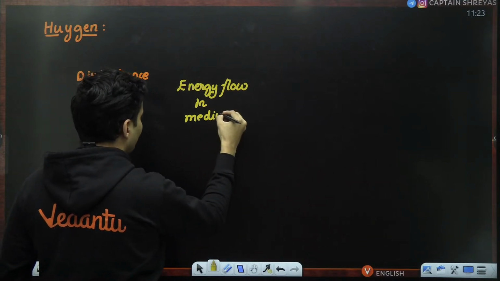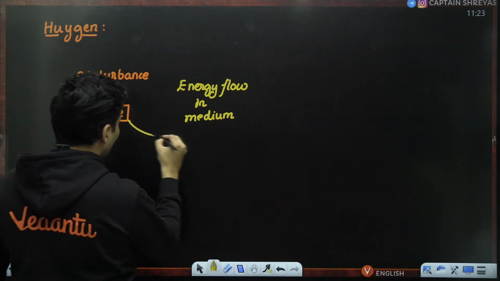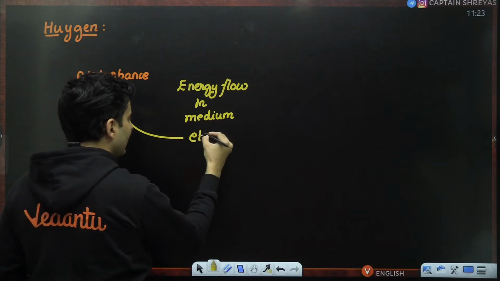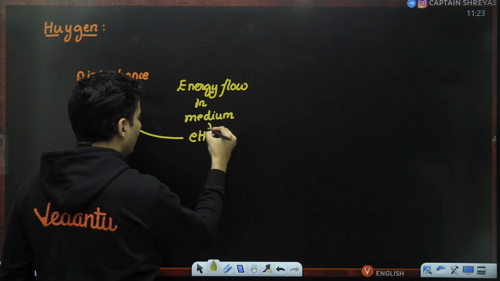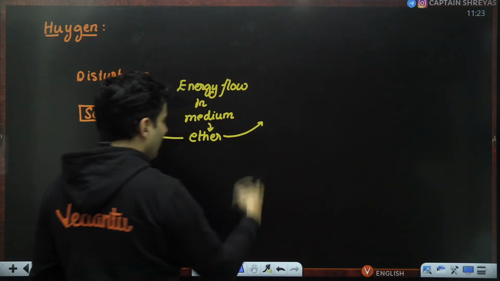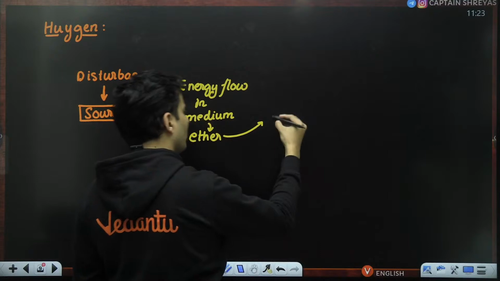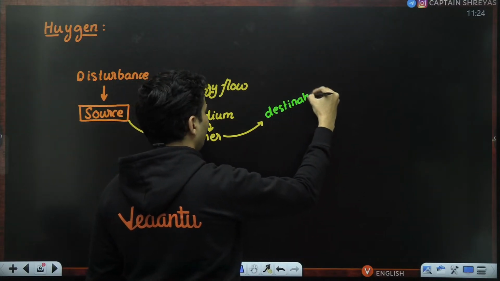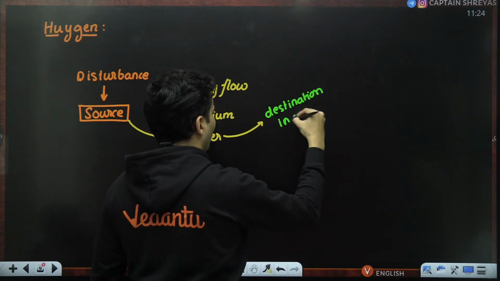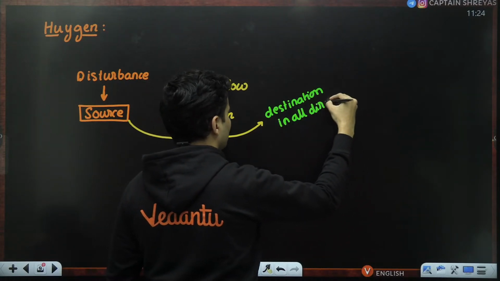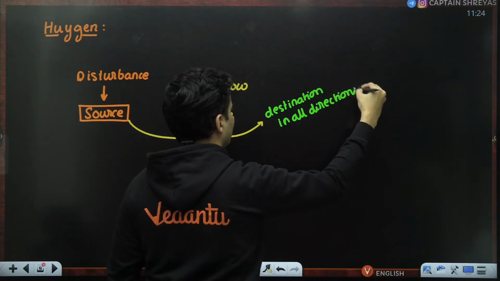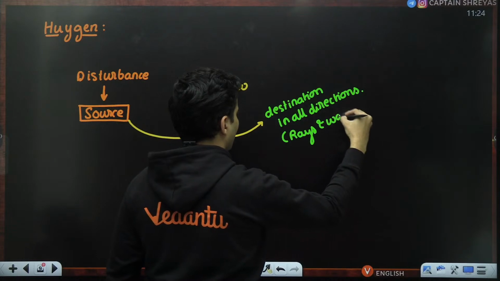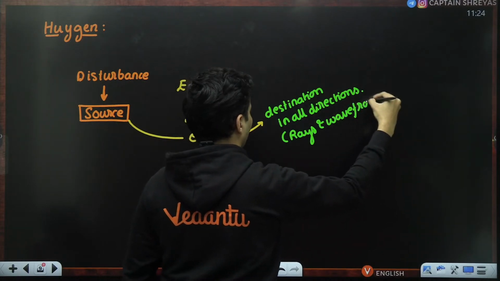Now, he said that light travels in a medium called ether. The medium of light was called ether, and it keeps on propagating till it reaches its destination in all directions. So there are rays of light, and then there are wavefronts and all of that.